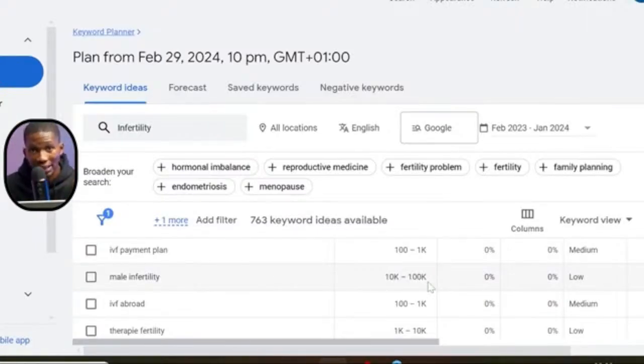Like every 30 days, 10,000 to 100,000 people search for this thing. This shows you that, okay, there is an audience, with proof. So at this point, where you've literally used AI, which is ChatGPT, to do your market research, use Google Trends and Google Keyword Planner to literally validate your ideas.